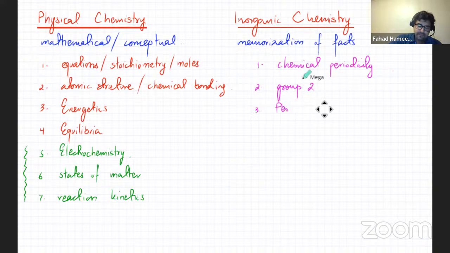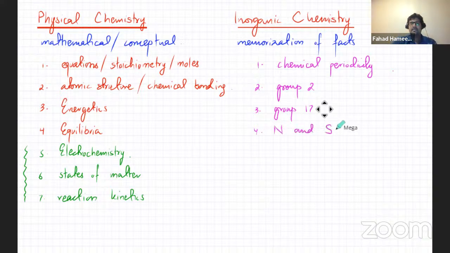And similarly, there's a third one, which is group 17, or also known as group 7 as well. And you'll study a bit about nitrogen and sulfur. That's very similar to your contact and Haber process that you've already studied. Eutrophication and different things would come in this. Sulfur would involve acid rain as well. So some things would be very familiar.